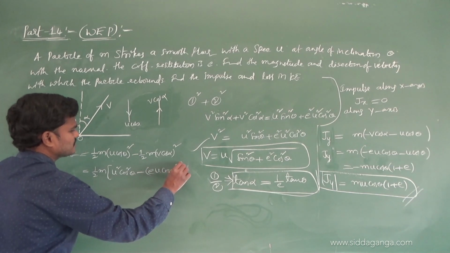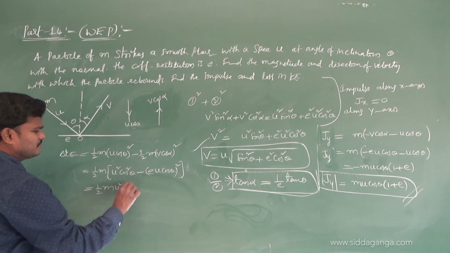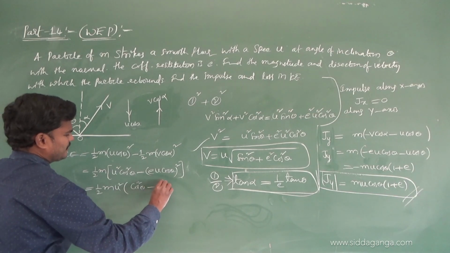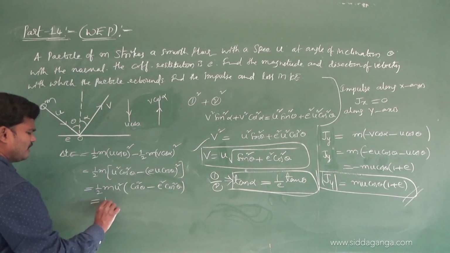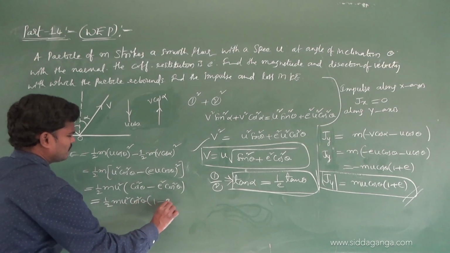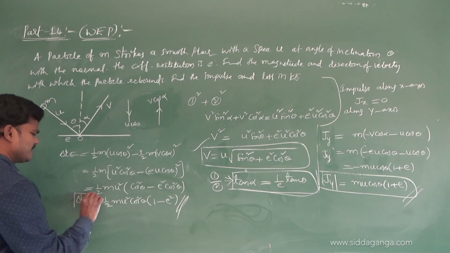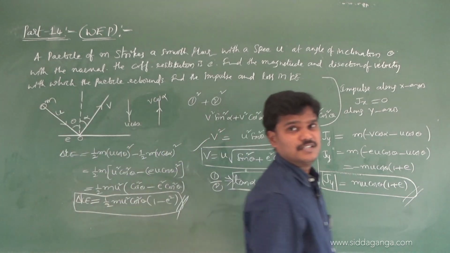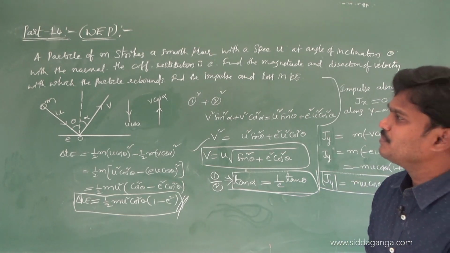See the previous equations. So half m u square you write outside, this is cos square theta minus e square, u already taken out, cos square theta. Then half m u square cos square theta into 1 minus e square. So this is the loss in kinetic energy in this problem. See the problem. Good question, this is somewhat good compared to the previous questions.